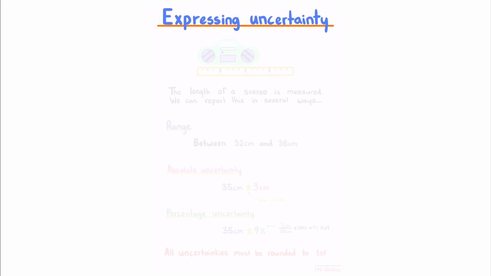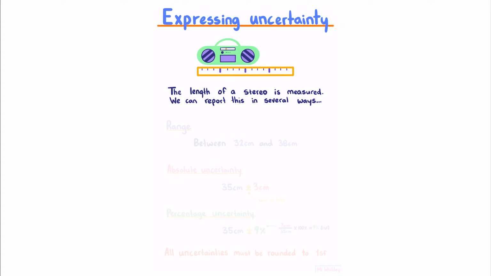Expressing uncertainty. The length of a stereo is measured. We can report this in several ways. We could report this as a range, saying that the stereo is between 32 and 38 centimeters. Another way of writing this is what we call absolute uncertainty, which would write this in the form of 35 plus or minus 3, where the plus or minus just means give or take.